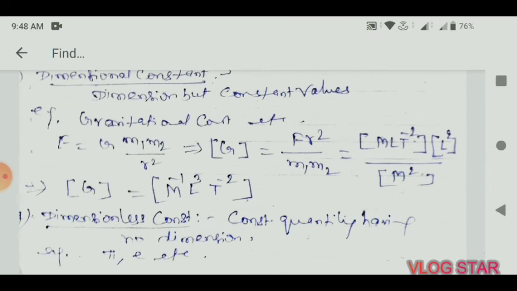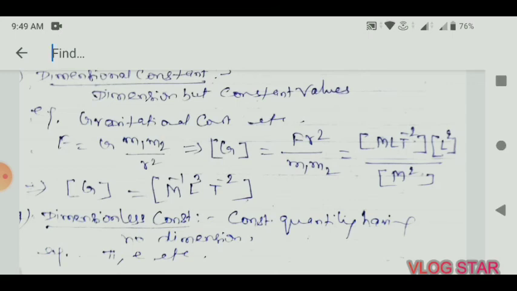Now what are the uses of dimensions? There are basically 3 uses. First is to convert one system of units into another one. Second is to establish the relation among different physical quantities. Third is to check the correctness of a given equation, whether the equation is dimensionally correct or not. These are the uses.